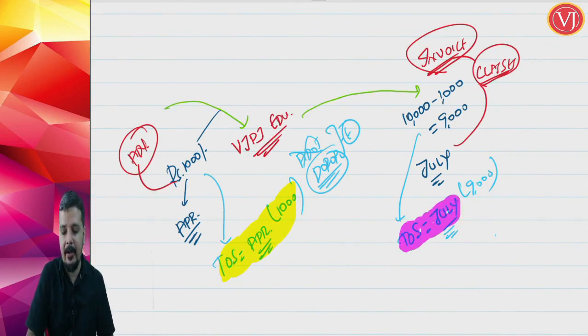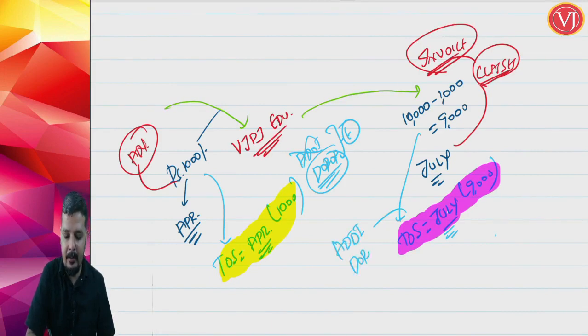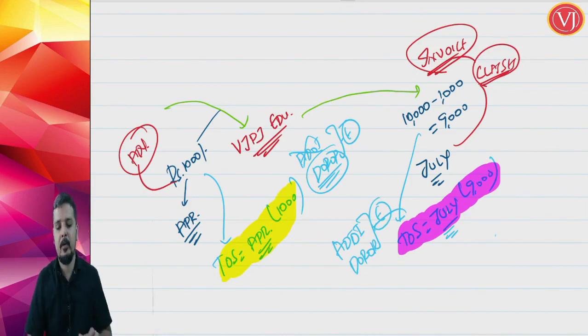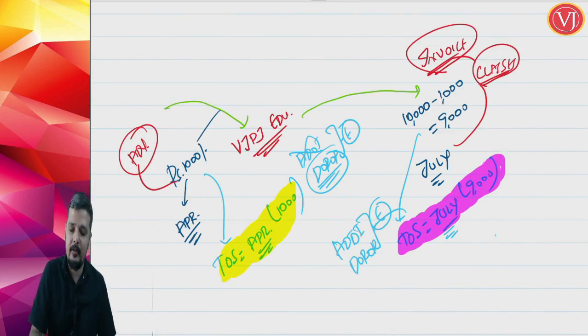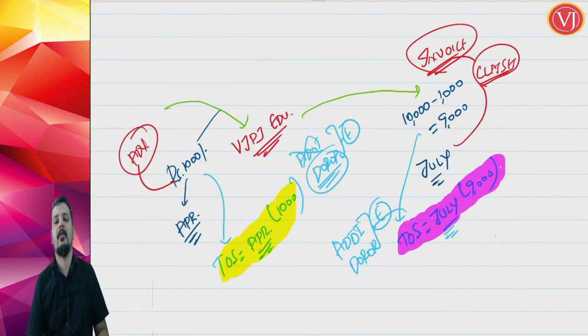Now, when you talk about the next part, the invoice is actually raised. For that 9000, you again go with the same formula: actual date of invoice or date of receipt of payment, whichever is earlier, and both happened in the month of July. The invoice was raised in July as well as the payment of 9000 happened in July. So for 9000 the answer will be July month.